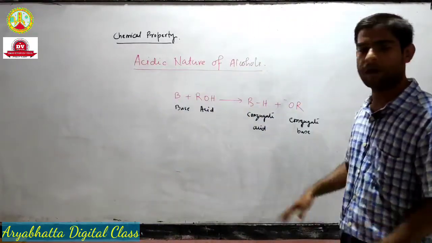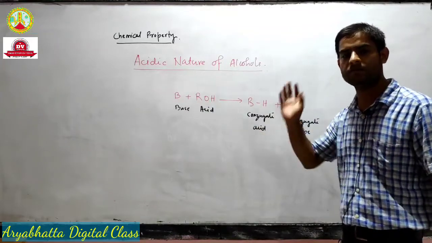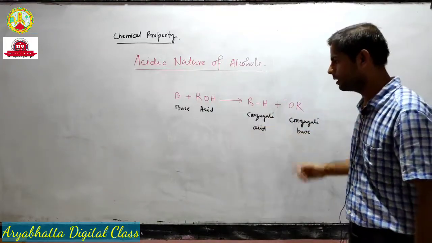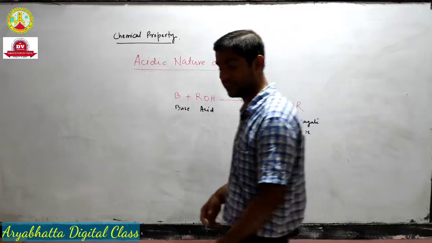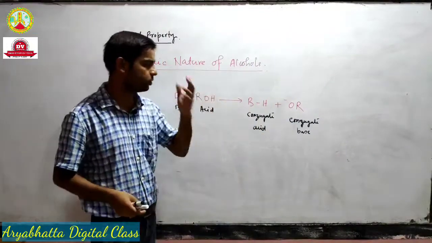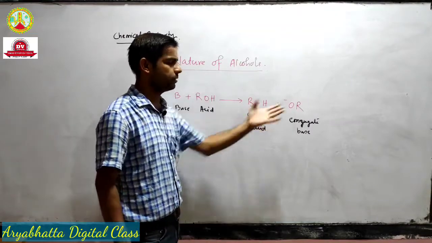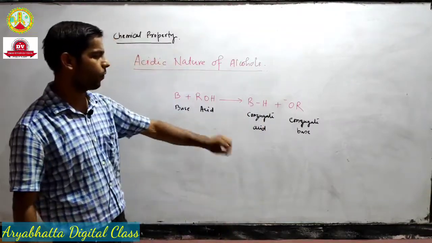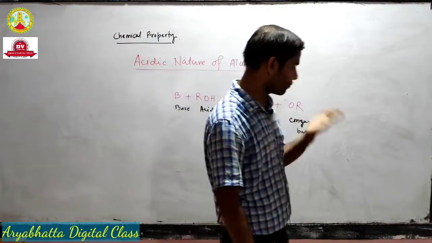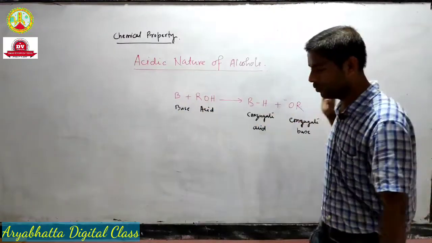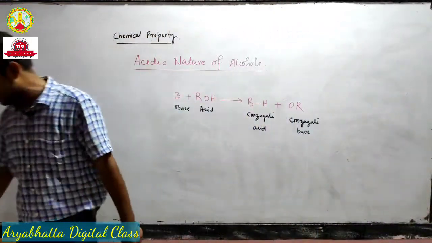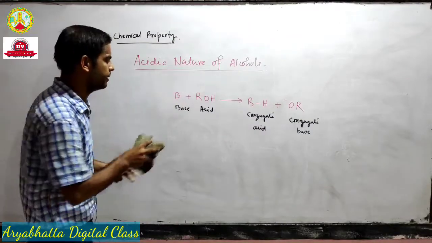You must have studied this in physical chemistry classes, in the chemical and ionic equilibrium chapter, class 11, the acid base theory. When a base and an acid react, a conjugate acid base pair is formed. So this reaction proves how alcohol behaves as an acid.